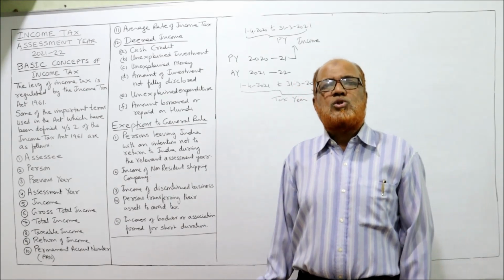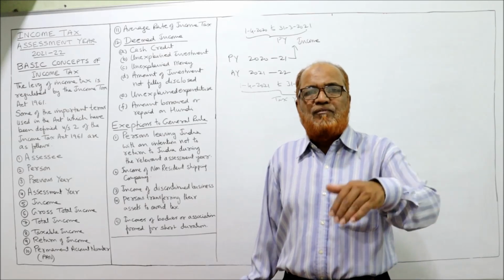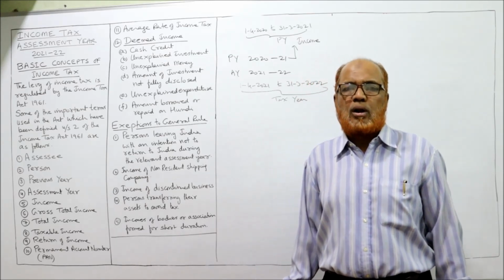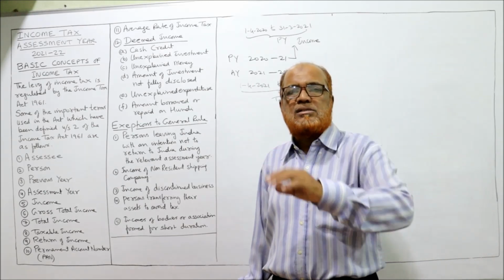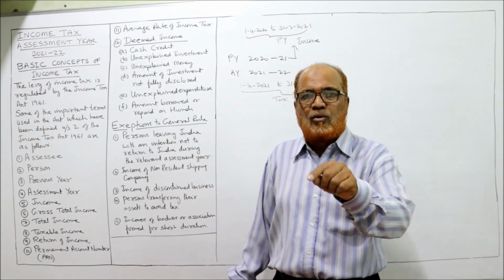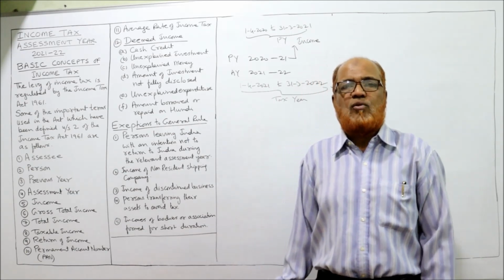Similarly, if a person goes to buy gold, he has bought 50 lakh rupees worth of gold ornaments. He is not paying the tax. The income tax department will give the notice. What are the sources? From where did you get this money to buy this 50 lakh rupees worth of gold?